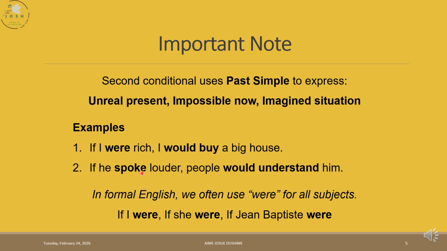And this is another thing to know, that we often use were for all subjects. We say I were, we say you were, she were, he were, they were. Don't say if I was rich. No. In conditionals we use were. If I were, if she were, if Jean-Baptiste were. Always like that. She were, I were, you were, they were, we were, he were.